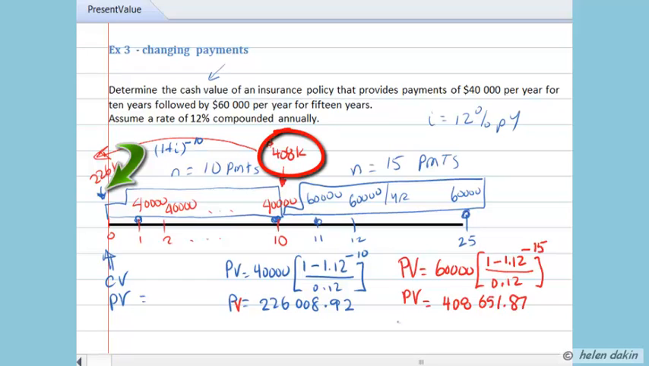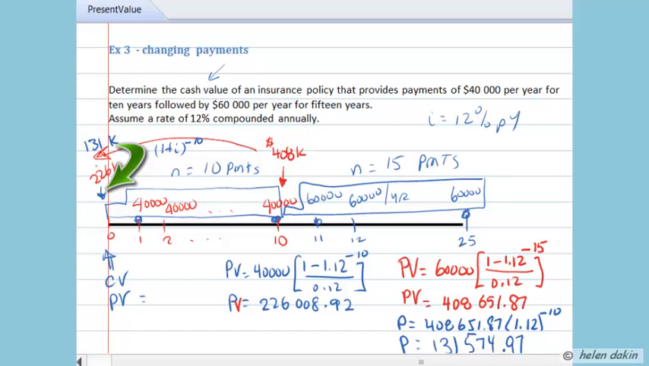So now what we're going to say is the present value of that amount is $408,651.87 multiplied by 1.12 to the exponent negative 10. And when we work that out, we end up with a cash value today of $131,574.97. And so we can store that in memory 3 because that is going to be the cash value of the $60,000 annuity. So it's 131K. I'm going to put that on my time diagram.